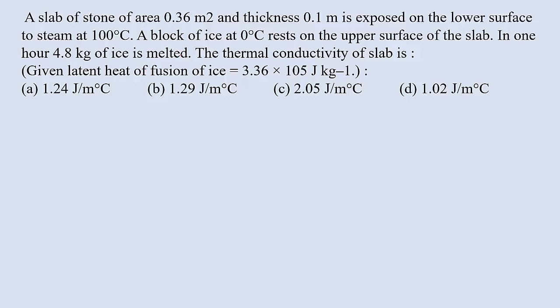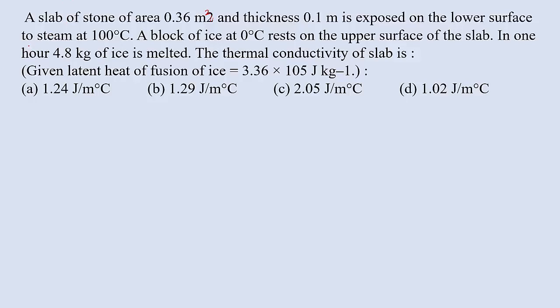Then, a slab of stone of area 0.36 meters square and thickness 0.1 meter is exposed on the lower surface to steam at 100 degrees Celsius. A block of ice at 0 degrees Celsius rests on the upper surface of the slab. In 1 hour, 4.8 kg of ice is melted. Then thermal conductivity of the slab is.